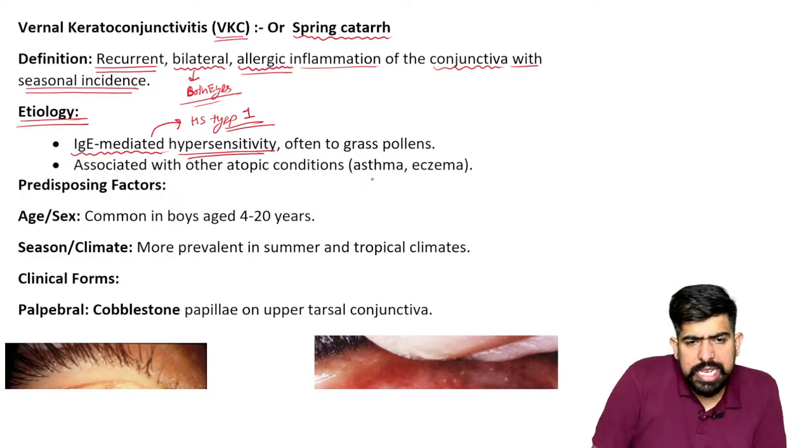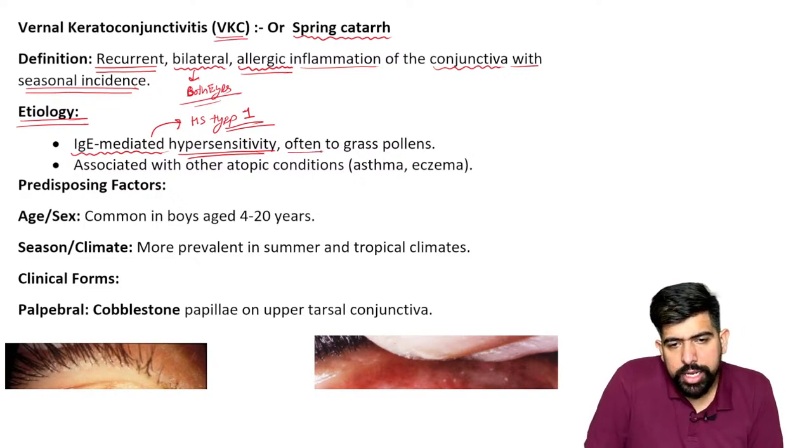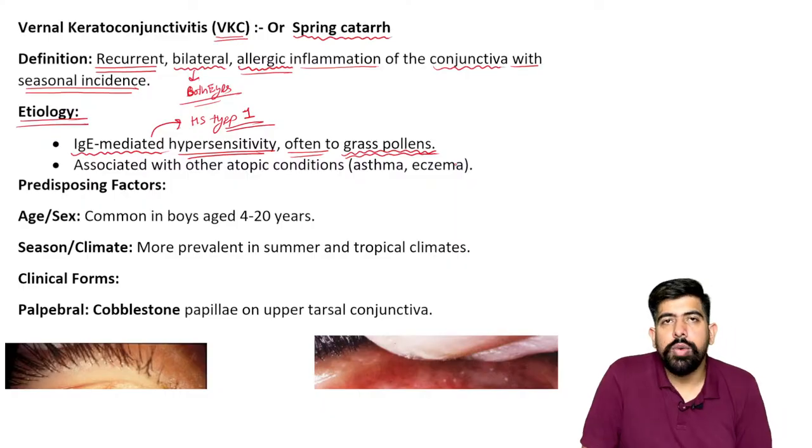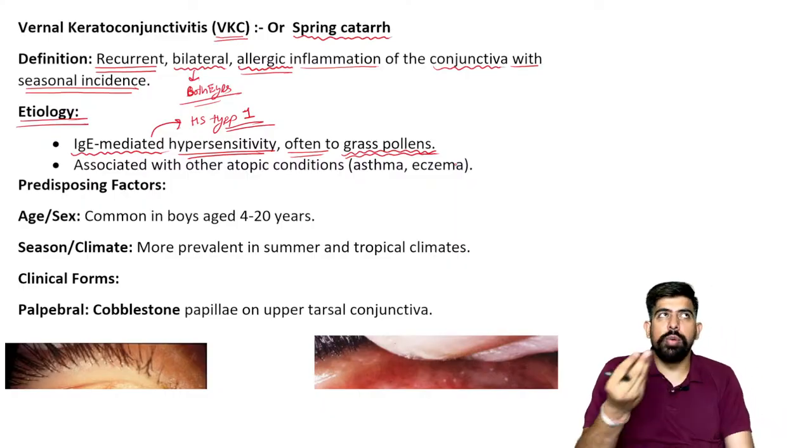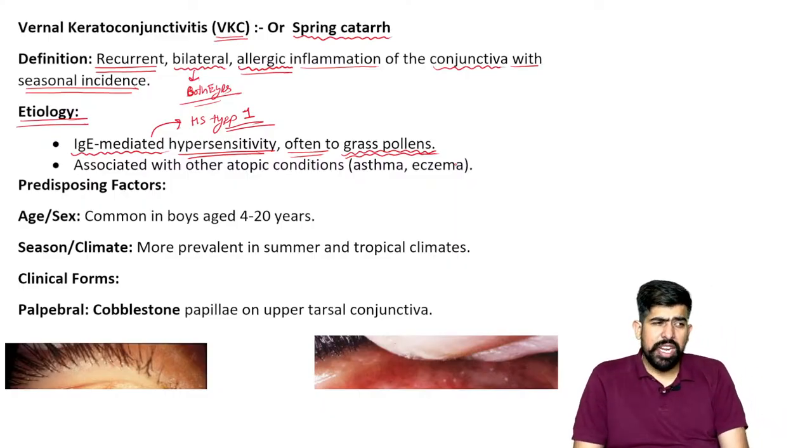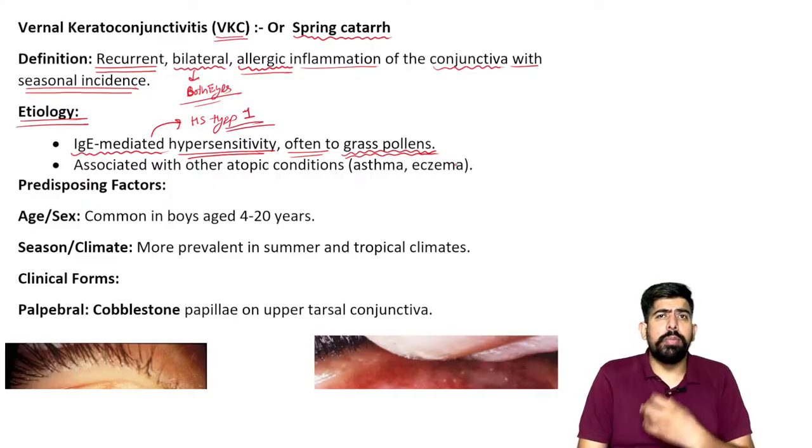Now, it is often seen with grass pollen. I hope you have seen, in the early start of the summers, the pollens over there.